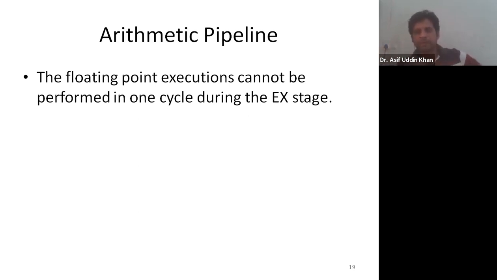Now if you divide the EX stage into 3 substages, the total number of stages is increased. Earlier we had 5, now we increase 2 more. So now it becomes a total of 7 stages. This is how arithmetic pipelining works. We actually divide the EX stage into more substages.